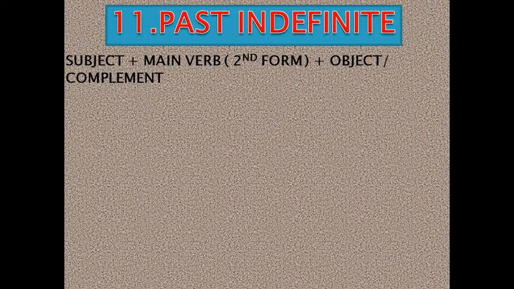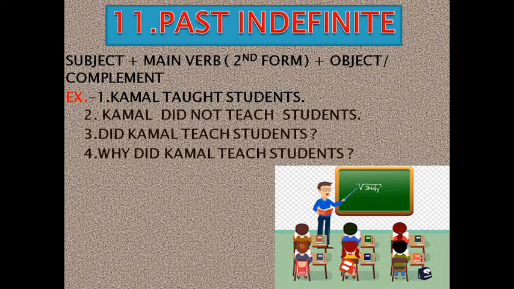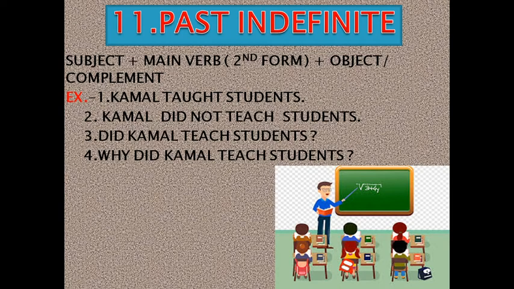Next one is past indefinite. In past indefinite, we will use subject plus main verb second form object complement. Example, Kamal taught students. Kamal did not teach students. Did Kamal teach students? Why did Kamal teach students?